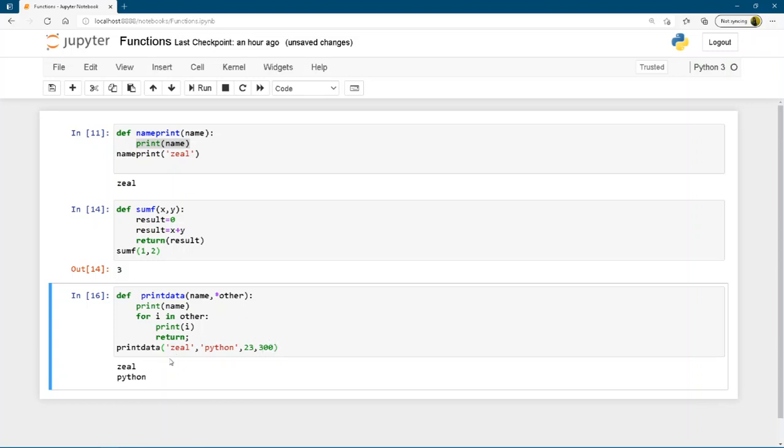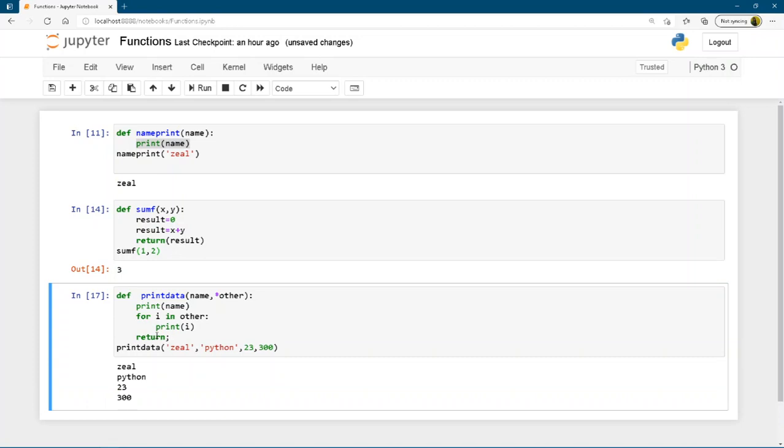you will see that it has printed all the others, right? All the arbitrary arguments have been returned by your function.